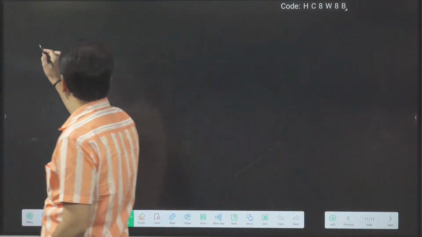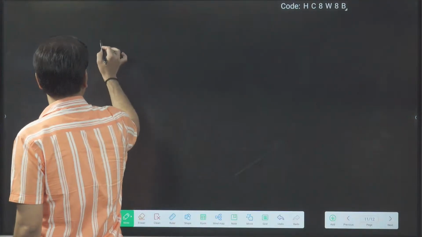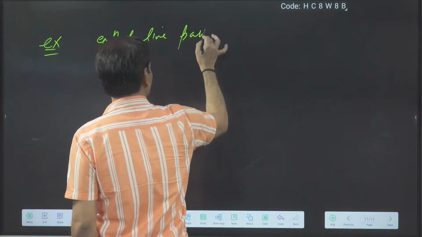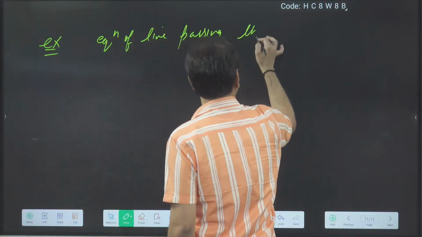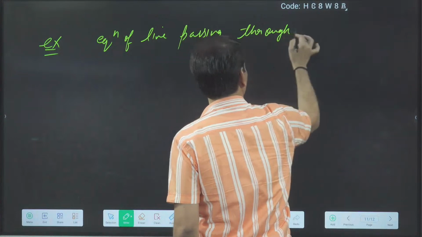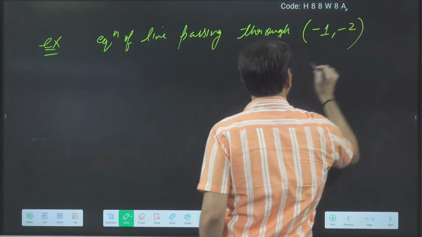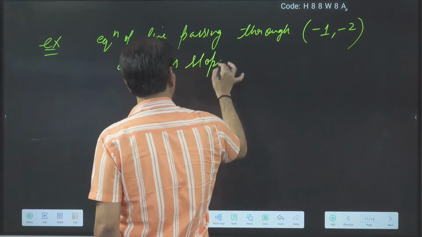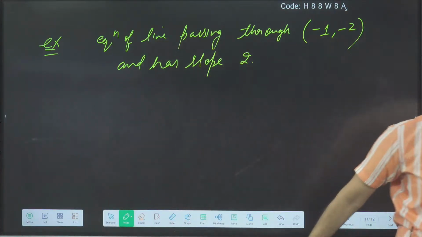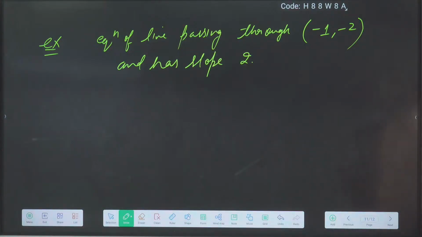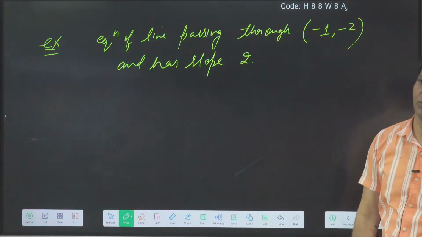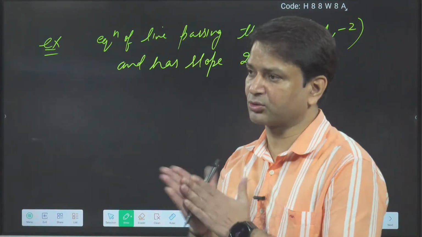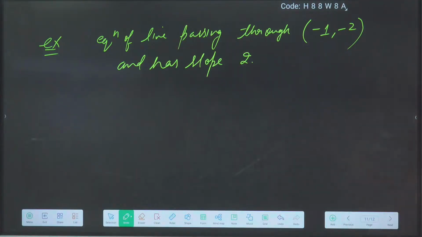So one small example, you write. Tell fast. What is the equation of a straight line passing through the point -1 comma -2 and having slope 2? I gave slope 2 and the line is passing through -1 comma -2. Write the equation fast.